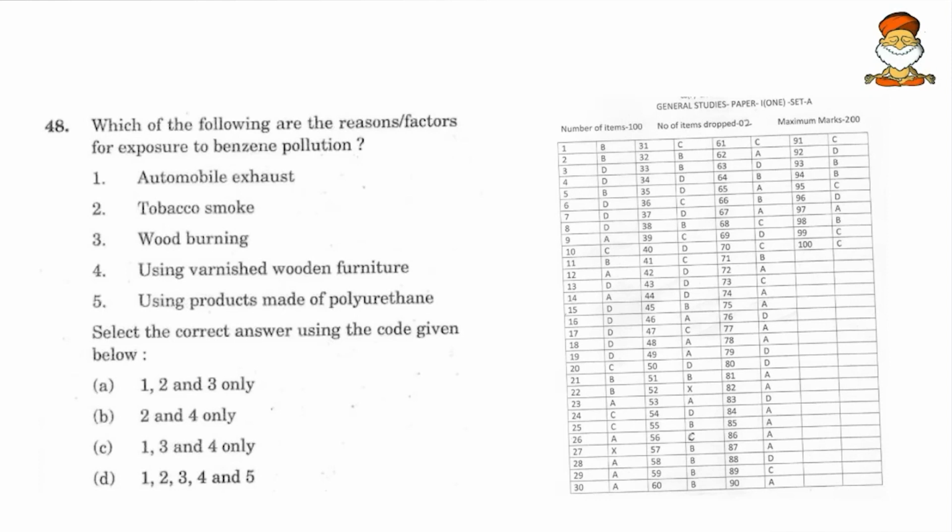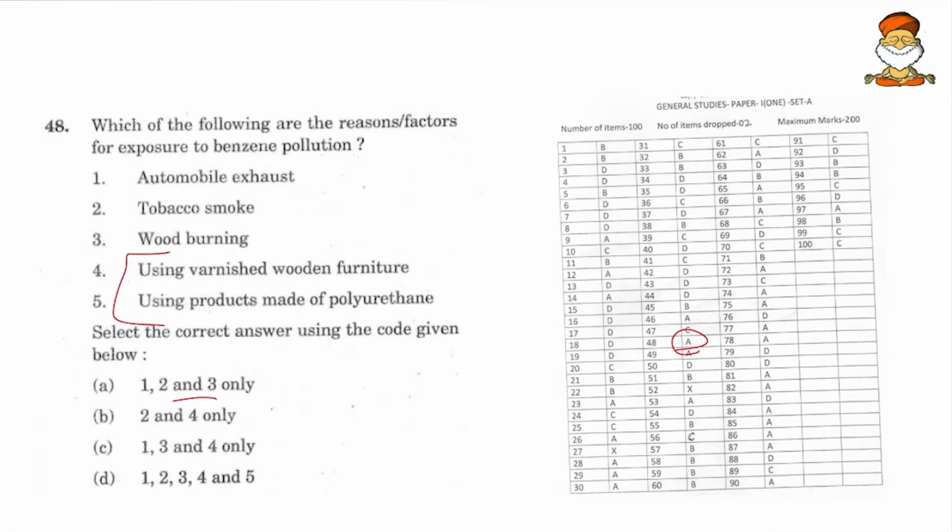Here again, UPSC teaches us a lesson and it says that all of the above is not the answer. Searching for question 48, we have A as the correct option, that is 1, 2 and 3 only. So here UPSC says that using varnished wooden furniture or products made of polyurethane doesn't contribute to benzene pollution. However, automobile exhaust, tobacco smoke and wood burning will contribute.